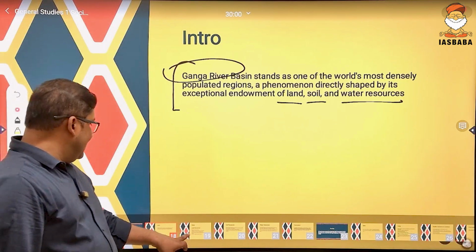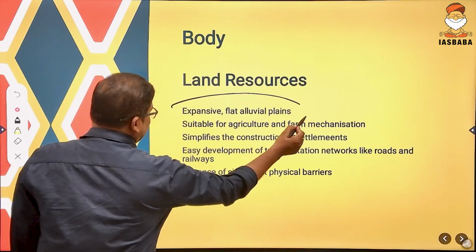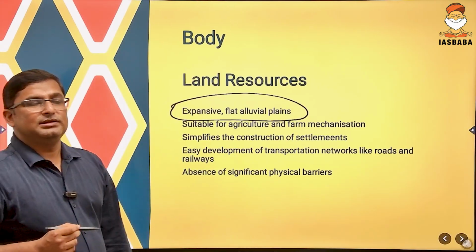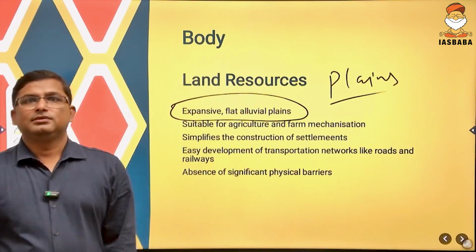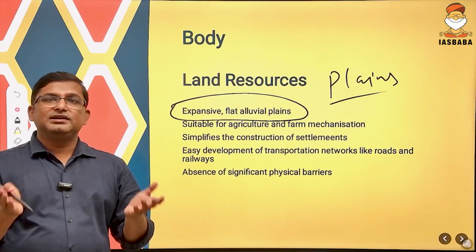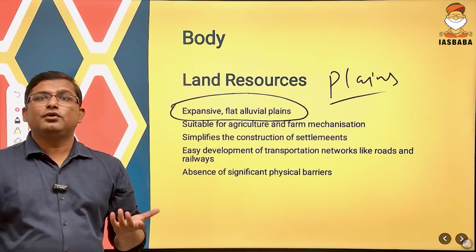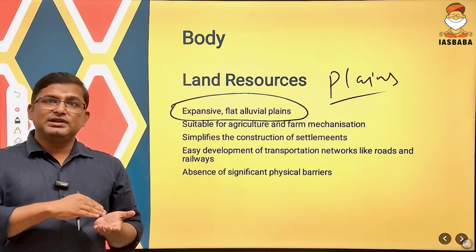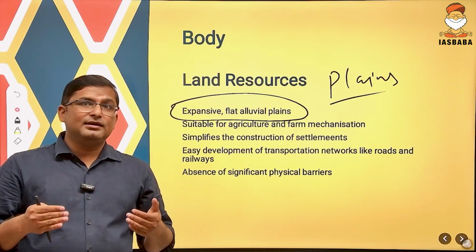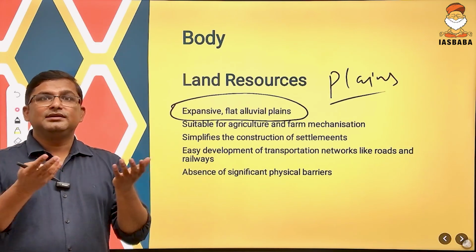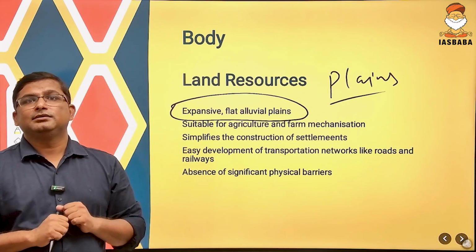First point is land resources. See, the Ganga river basin has expansive flat alluvial plains. Plains means what? Absence of physical barrier. There is no significant physical barrier in the Ganga river basin plain. And this plain is suitable for what? Suitable for agriculture as well as farm mechanization. So in India, many people who are dependent on agriculture started to settle around this Ganga basin because of the plain area.